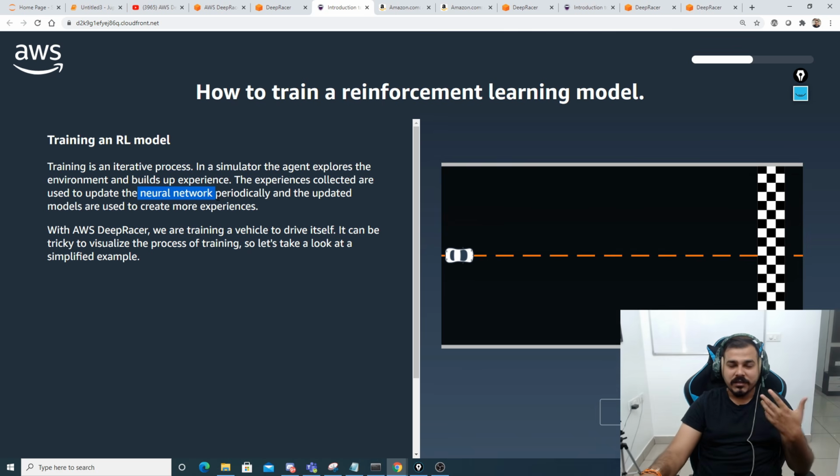We can also do this with the help of machine learning algorithms and with the help of simple Python code. All these things I'll be teaching you as we go ahead in the videos. Okay, now let's take this particular example. Suppose this is the car, this is the finish line that we need to reach, and based on this you can see that there is a track.